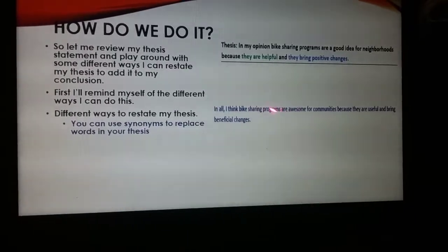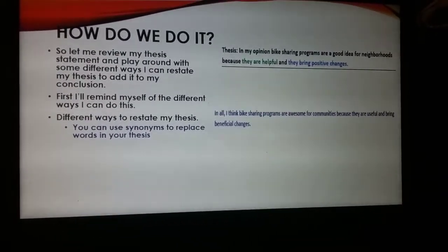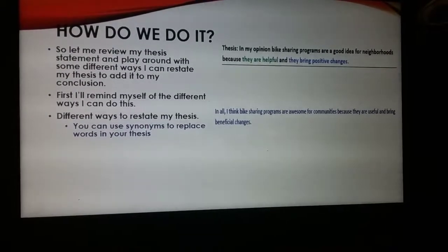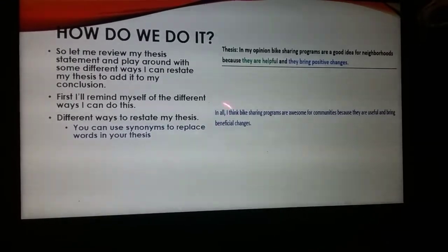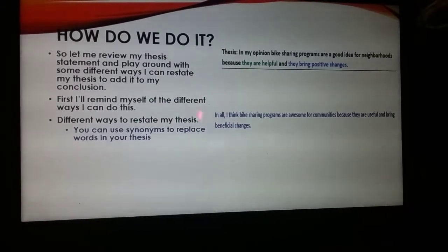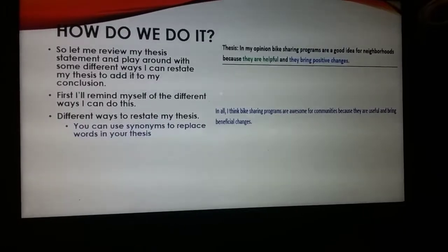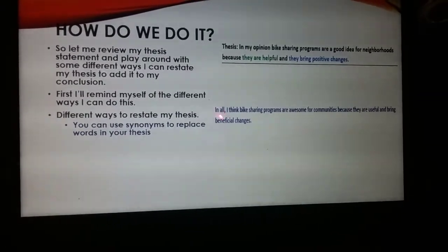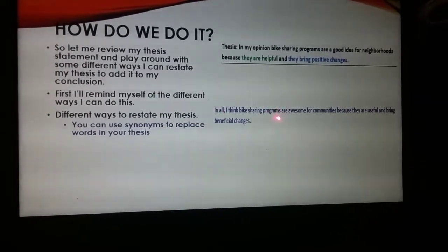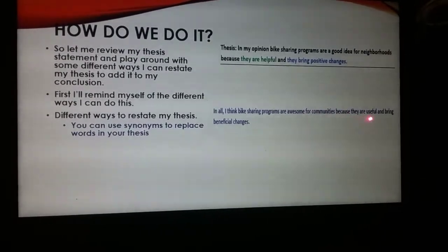So I just took out a few words and put in words that meant the same or somewhere similar. Remembering this is a conclusion, so I want to begin or start out with a phrase that lets my reader know that this is the final stage in my paper. So I start out by saying, "In all, I think bike sharing programs are awesome for communities because they are useful